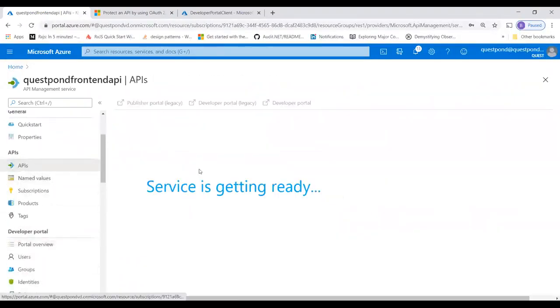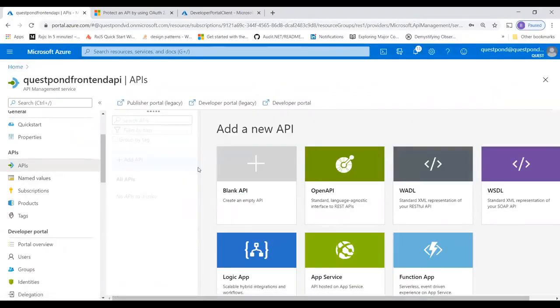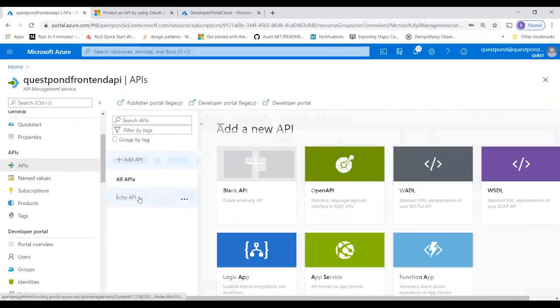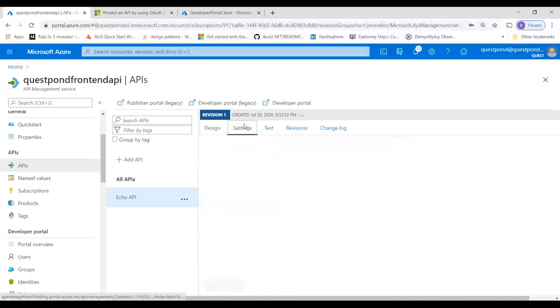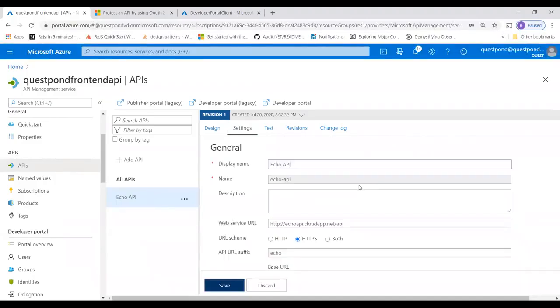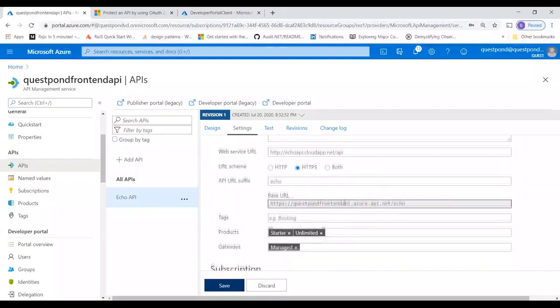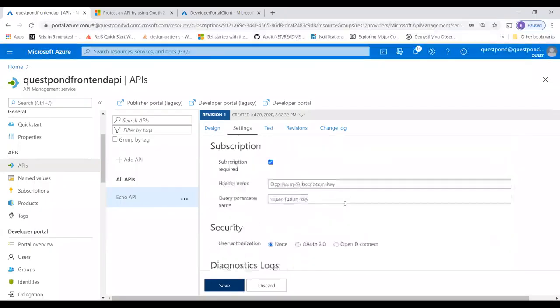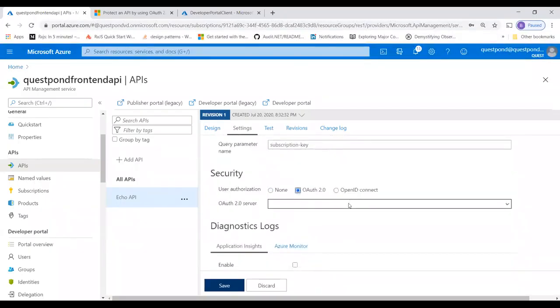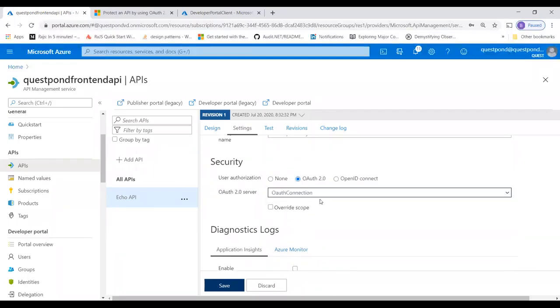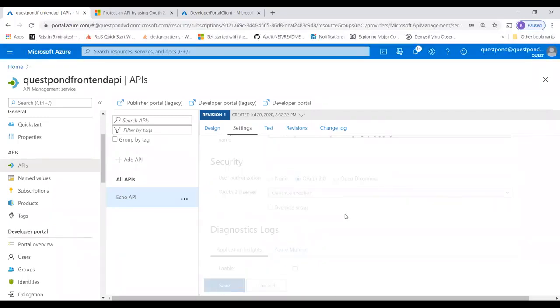So now I'll go to my API and I will say that OAuth 2.0 has to be attached with this so that the connection completes. So I'll go here in the settings and I will say, attach yourself with that federated authentication. Remember, this naked Echo API does not have any security, so the federation is now done by the APIM. You can see here, I'm saying, go and attach yourself to this OAuth connection which I created, save it. So now that does the connection between everyone, right?